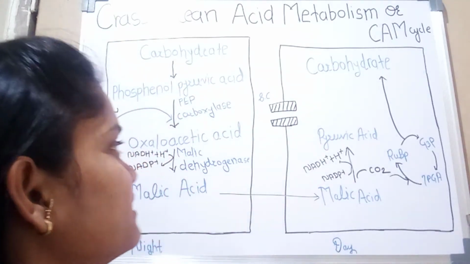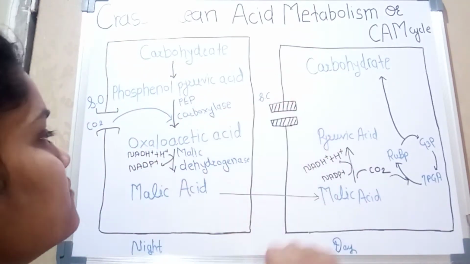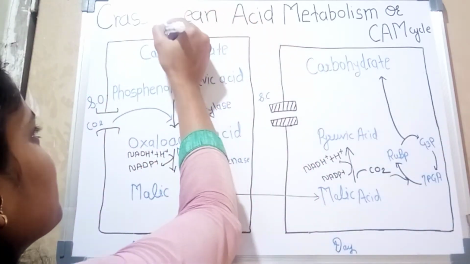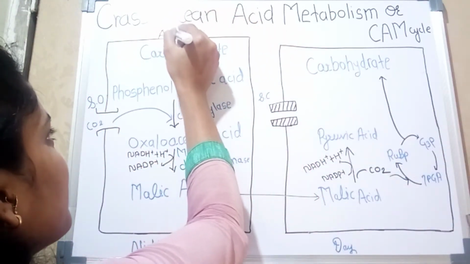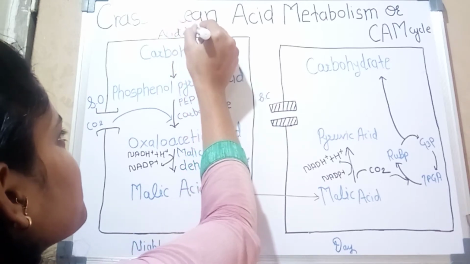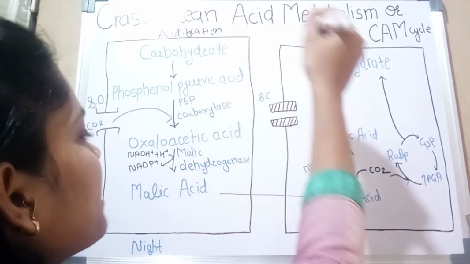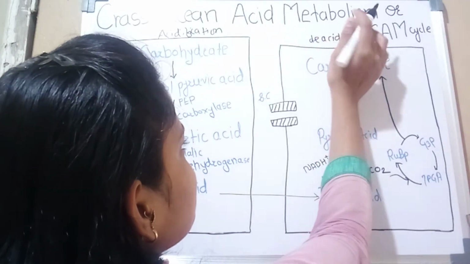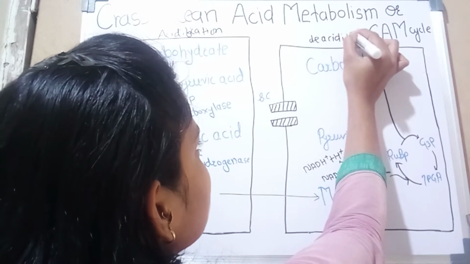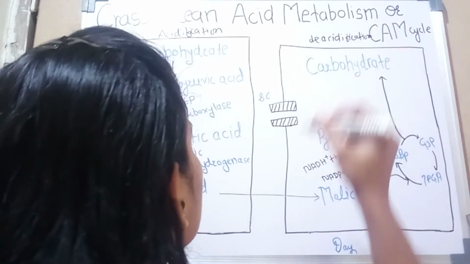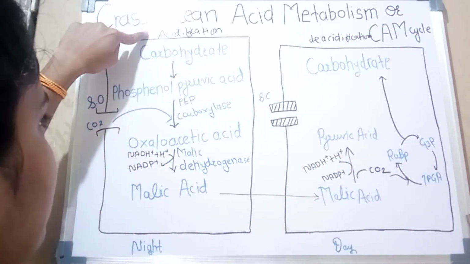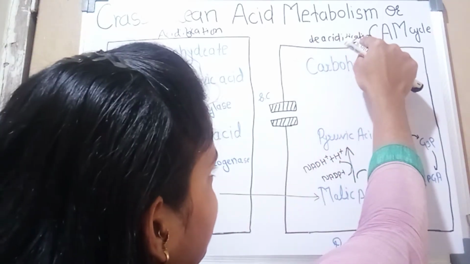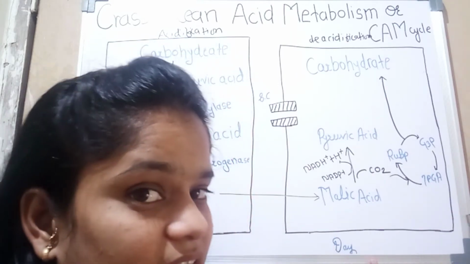So let's see. This pathway is completed in two steps. First is the acidification, and the second one is the deacidification. Acidification takes place during night time, and deacidification proceeds during daytime.